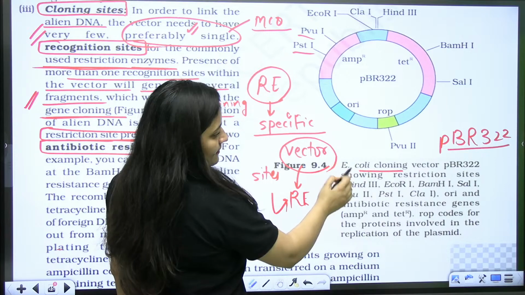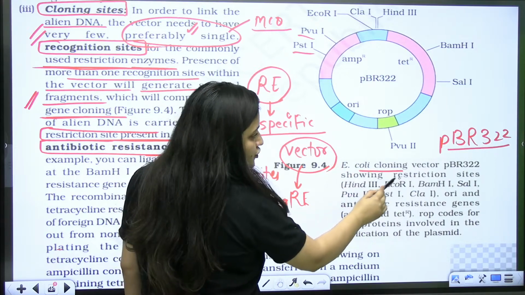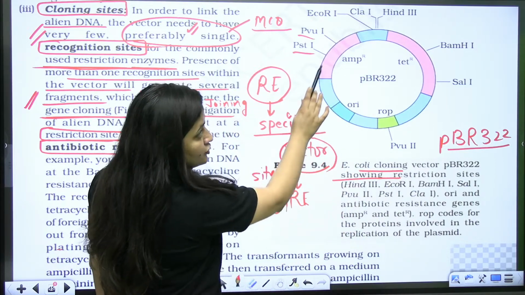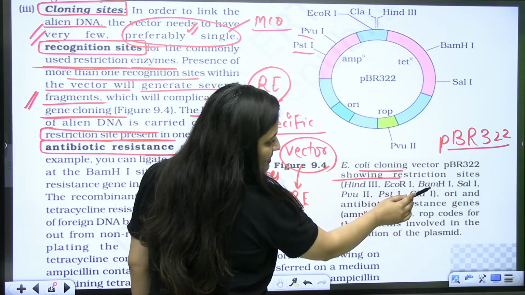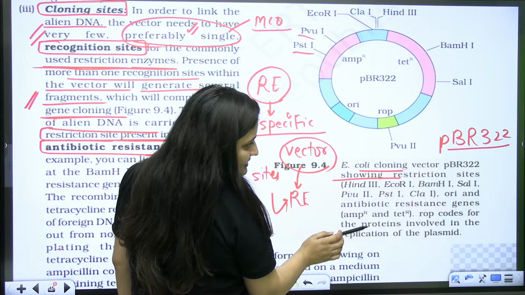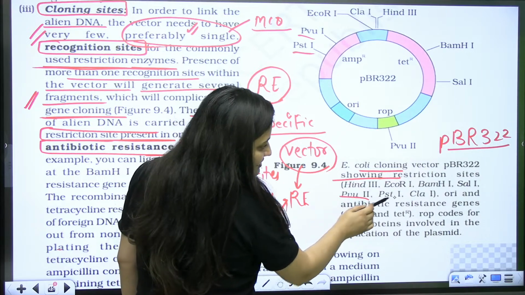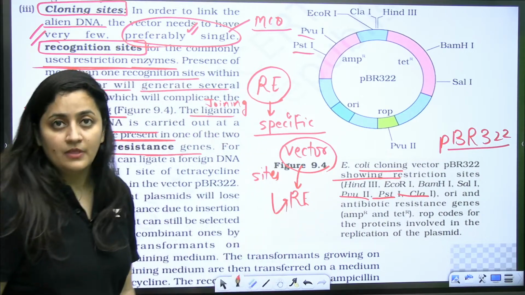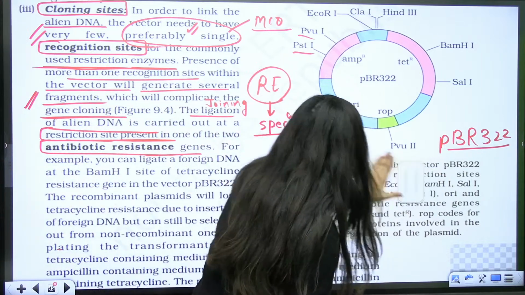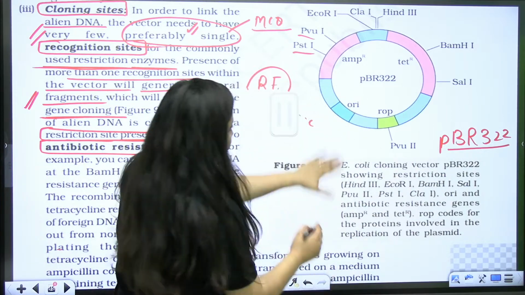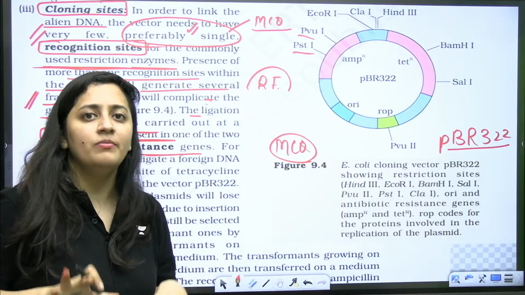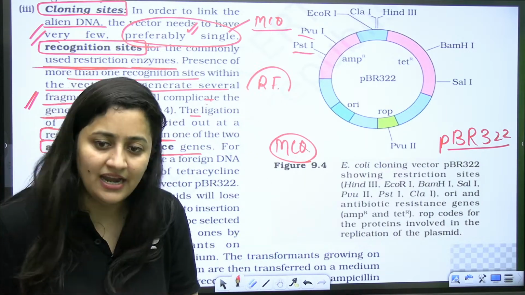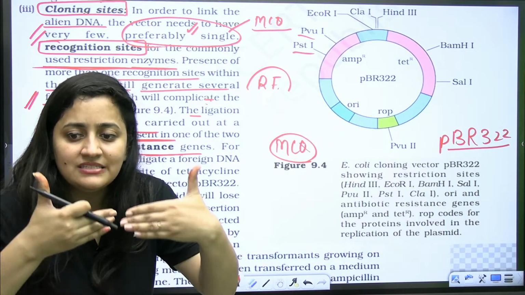E. coli cloning vector, pBR322, is showing restriction sites for HindIII, EcoRI, BamHI, SalI, PvuII, PstI, ClaI. So the first type of question that can come in your final paper is this: how many restriction sites does pBR322 have?